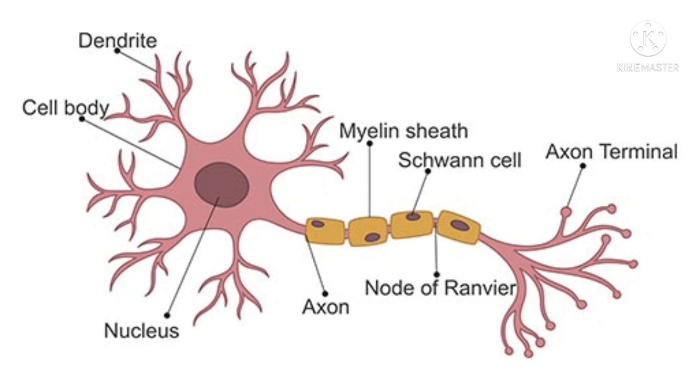So the nervous system is made up of nervous tissues. It is formed of three types of tissues: neurons, neuroglia and nerve fibers. The first one is the neuron. A neuron or nerve cell is the structural and functional unit of the nervous system. It is the longest cell of the human body.